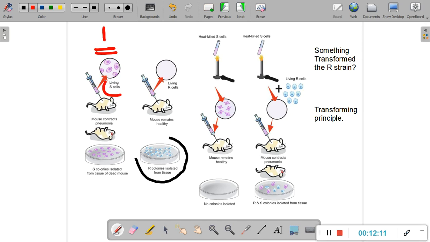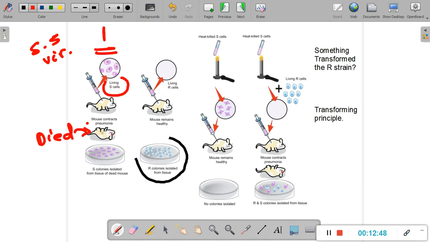He took living smooth cells, he cultured them, he grew them on a petri plate, and then he isolated all of these living smooth Streptococcus cells which were virulent. I hope you remember that the smooth strain is virulent, it can cause disease. He took them, isolated them, put them inside a syringe and injected these smooth strain of Streptococcus pneumoniae inside the mouse. Now, as a result, the mouse contracted the disease pneumonia and it died. The mouse died. Common sense, right?